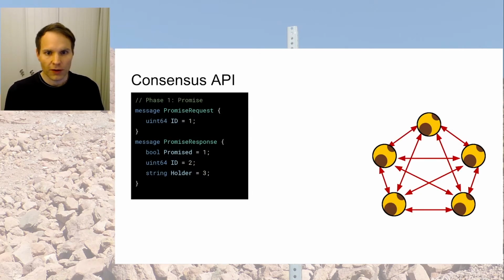The consensus API is a bit more complex. It has a promise request and promise response for the first flow in each round, and the promise request contains an ID, which is an unsigned integer 64, and the response contains a boolean whether or not an ID number has been promised, and an ID, and also a string holder, and that contains any previously learned holder.